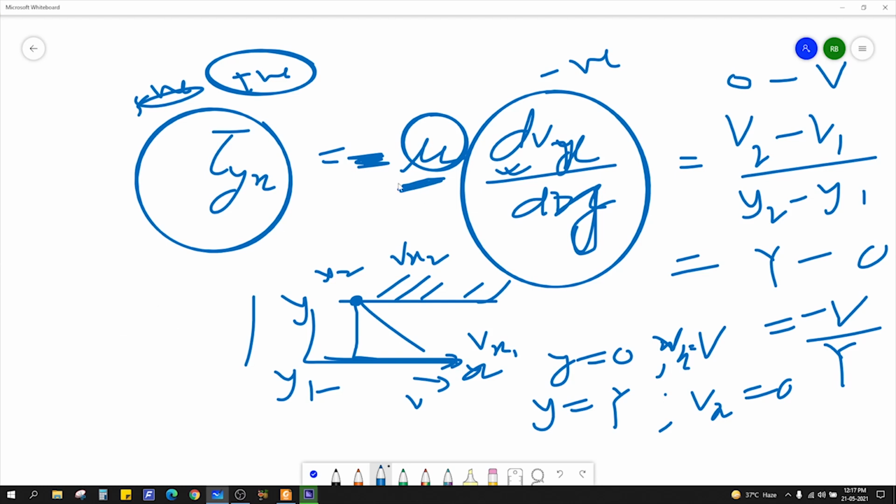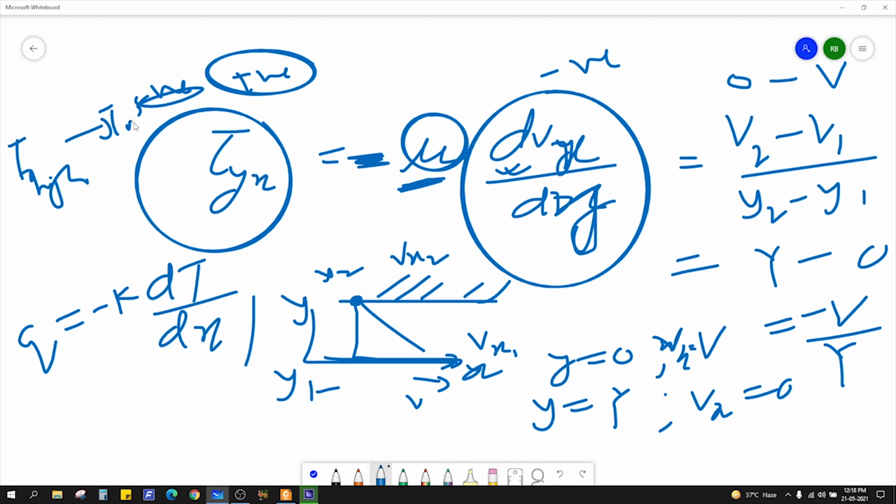A similar trend you can observe in Fourier's law as well. q is equal to minus k dT by dx. Here also the gradient will be negative because heat flows from high temperature to low temperature. While calculating dT by dx, you do final minus initial. So T low will be final and T high will be initial.